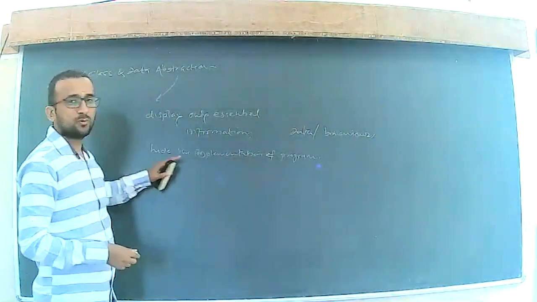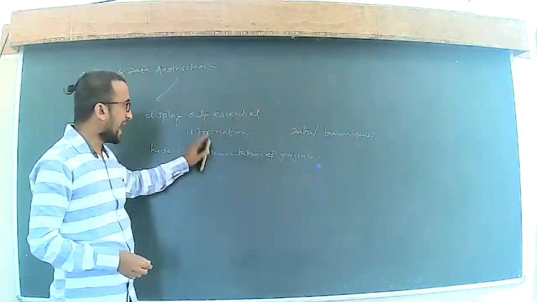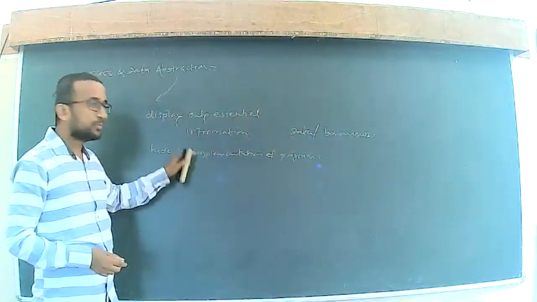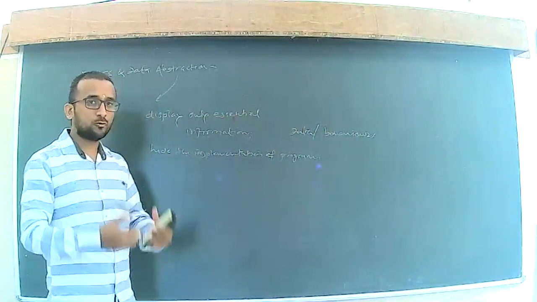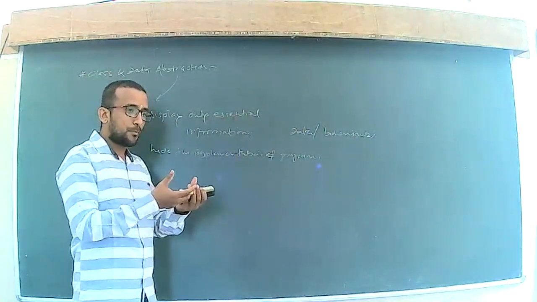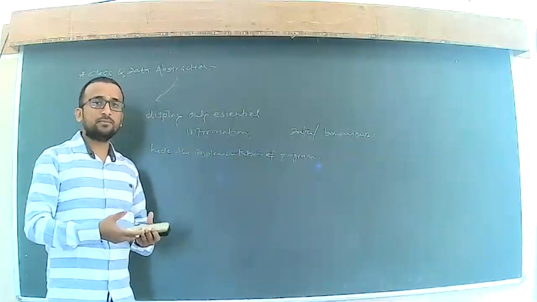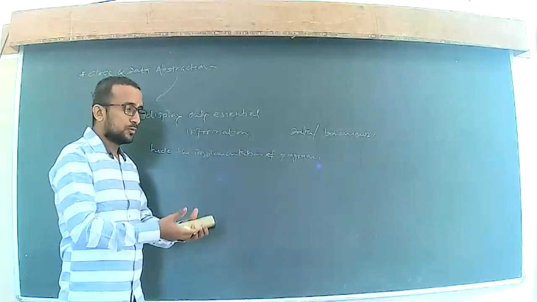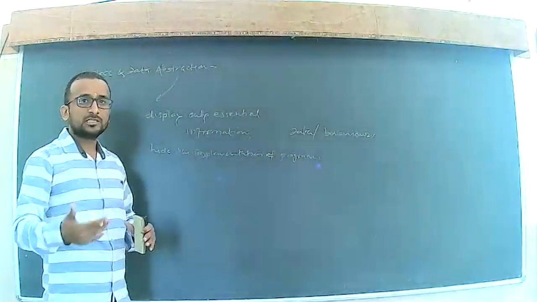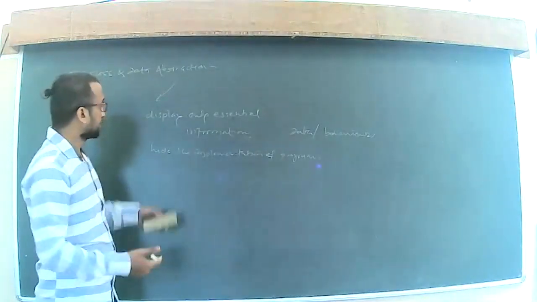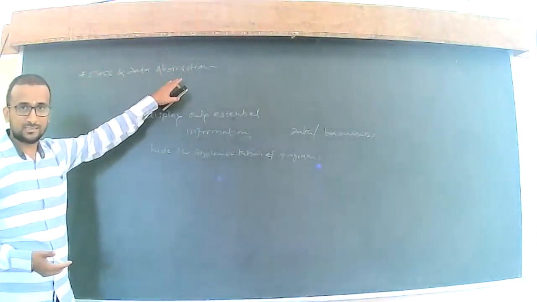With the help of this abstraction concept, we display the essential information by hiding the data and the implementation, that is, how the particular method or work that we have implemented is going to execute. We hide that from the user. That is the concept of abstraction.